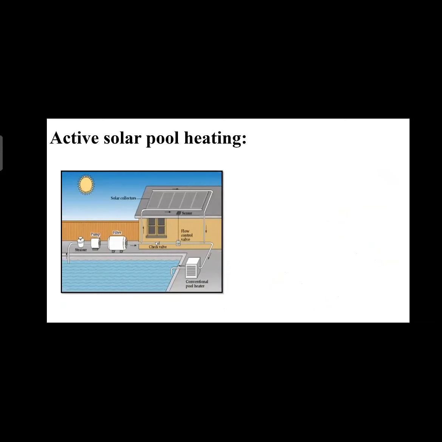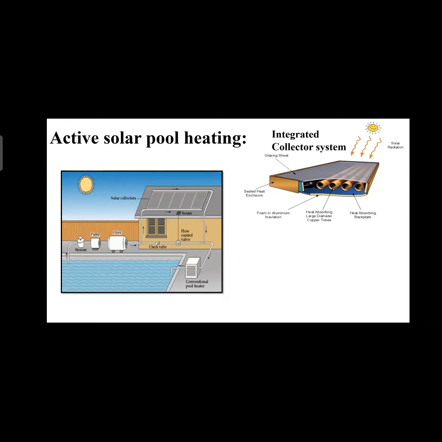So in this we can see that a pump is used to pump the water out of the pool, and it is filtered and sent to the solar collector. In the solar collector it gets heated up, and then it passes through a conventional pool heater. This conventional pool heater is kept because sometimes the sun rays are not bright enough for the solar collector to heat the water to the desired amount. So the conventional pool heater heats the water to the desired temperature, and the water is sent back to the pool.